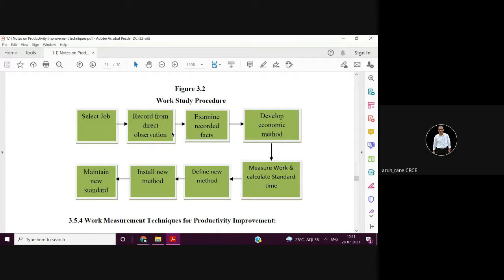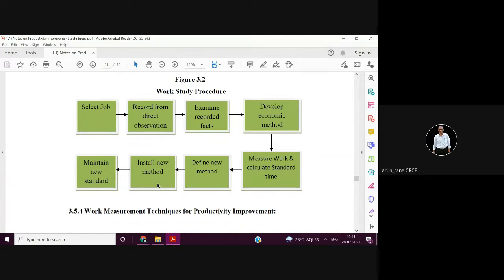So again, I repeat the eight-step procedure. Select the job, record from observations, examine the recorded facts, then develop the economic method, do the time study, then write down the new method properly, just document it, define it, install that new method, and you have to see that the new method doesn't become obsolete if you are not there.